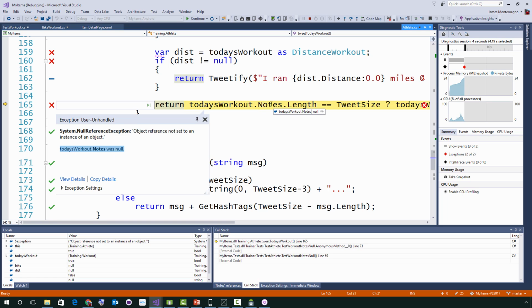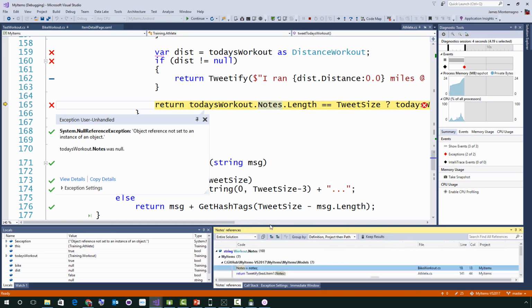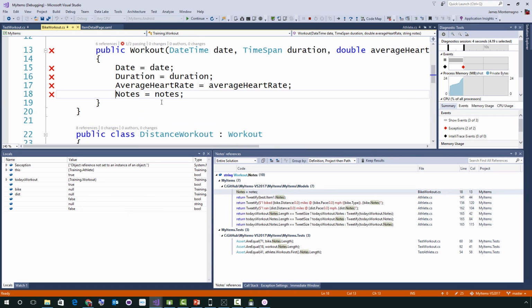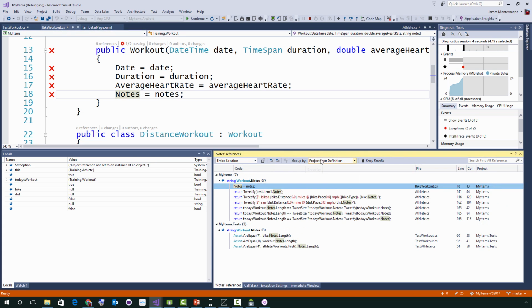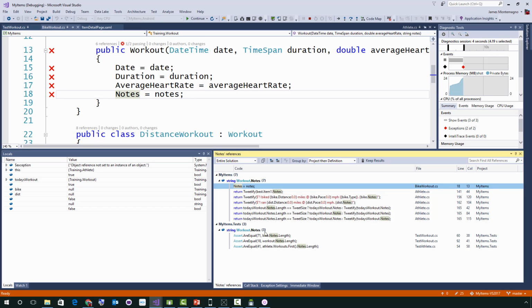I can actually add that right here. So I could actually say, well, let me see my notes and let me see find all references. That's going to bring up my notes references here. And it's actually going to show me all of the areas that this is being used. So here is the actual constructor of notes equals notes. So that's probably where I want to solve it. But in the notes references, I can come in and I can say, show me and group by project definition or definitions. I don't have to guess where and what file it's in or what project it's in. I don't want to modify any of the tests.